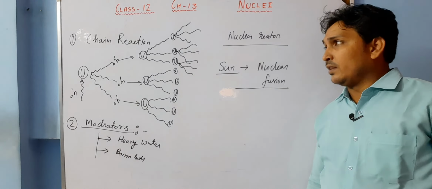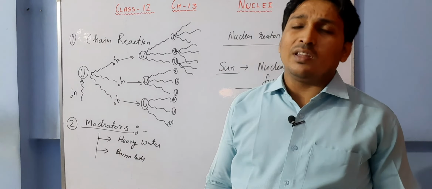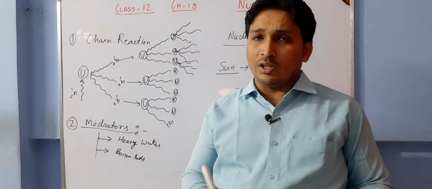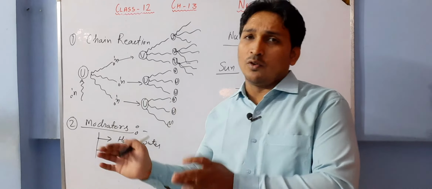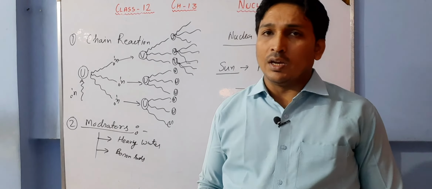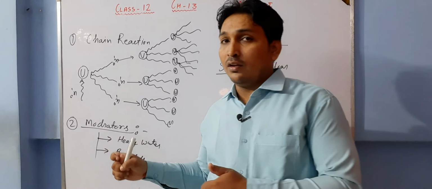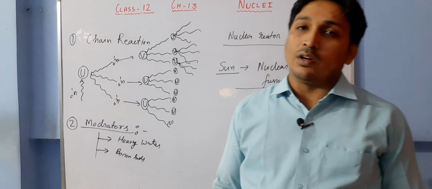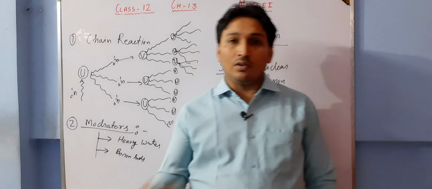Okay, so I think this is all for this chapter. Numericals are there, but they are very easy. As I have told you, the key factor, just calculate the mass of reactant minus mass of product. In terms of your chemistry, add the mass of nucleus only. Then multiply with c square, you'll get the energy. Okay, so this is all for the day, and this is for your chapter also.